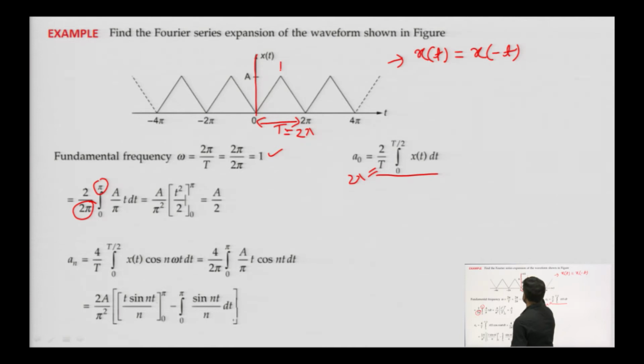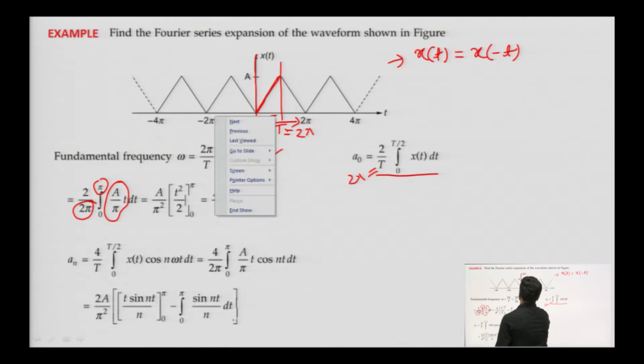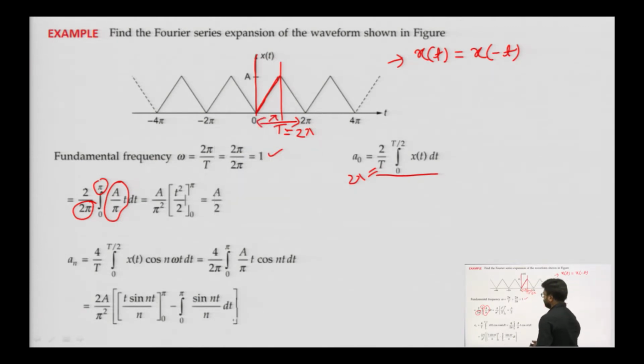So, from 0 to pi, this is our function. We can obtain the equation of this line, and it will come out as A by pi into t. For 0 to pi, x of t will have a value of A by pi into t into dt. We can obtain it with the help of the line equation, A by pi into t into dt.